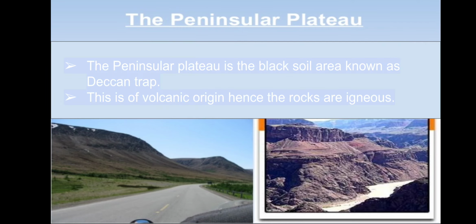Now the Peninsular Plateau is a black soil area known as the Deccan Trap. So in the peninsular part we mainly find black soil. This part is called the Deccan Trap as well, and it is of volcanic origin, hence the rocks are igneous. The peninsular part of India was formed mainly by volcanic eruption. When the molten magma cooled down, it led to the formation of the plateau. That's why the rocks are igneous.